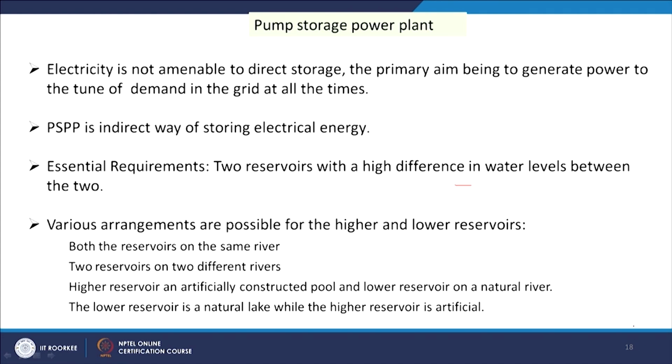These two reservoirs may both be on the same river, or on two different rivers, or the higher reservoir may be an artificially constructed pool and the lower reservoir on a natural river, or the lower reservoir is a natural lake while the higher reservoir is artificial. So, different types of options can be produced.